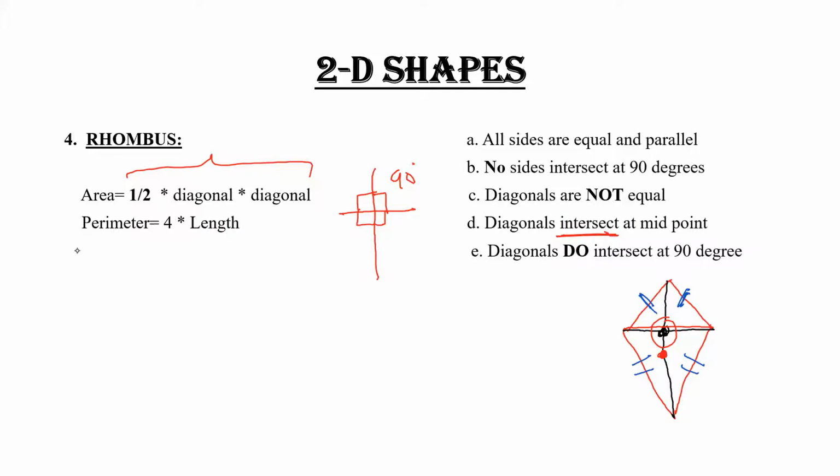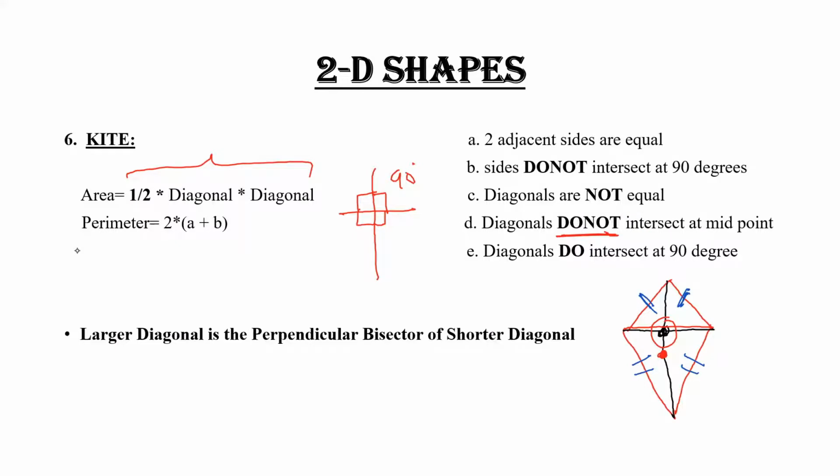Yeah, rhombus. So the area of a rhombus equals half diagonal into diagonal. Similarly, the area of the kite is also the same, that is half diagonal into diagonal. Similarly, if you talk about the perimeter, perimeter is what? Addition of all the four sides.